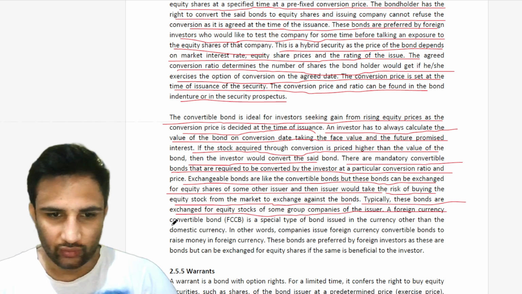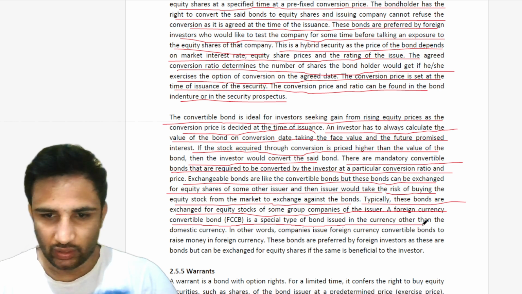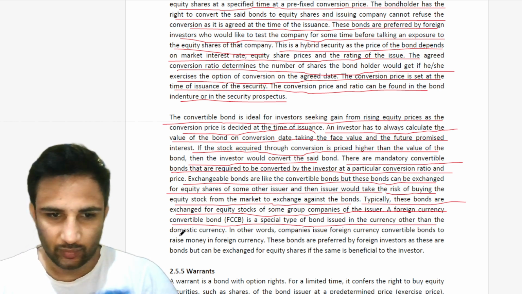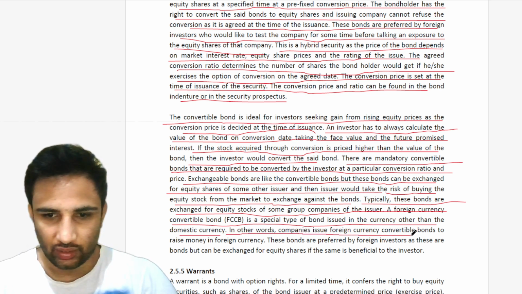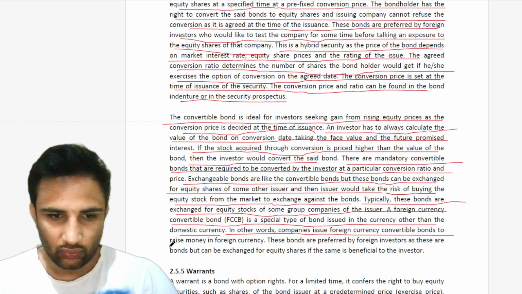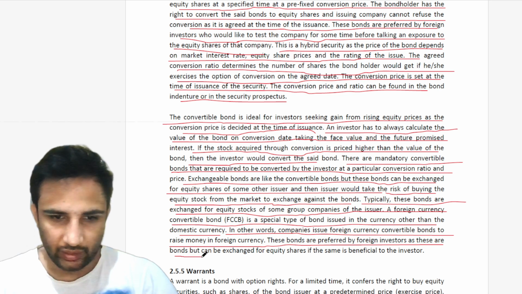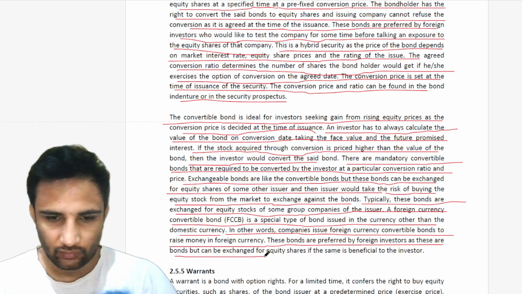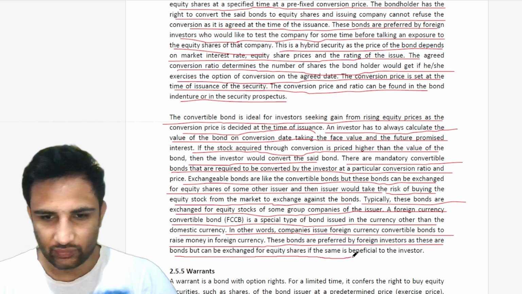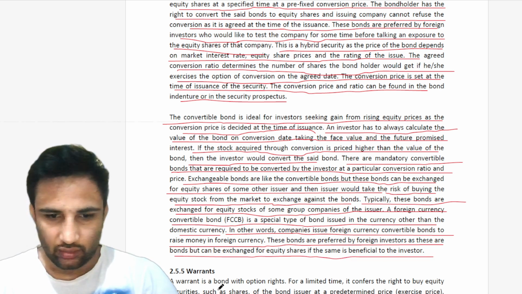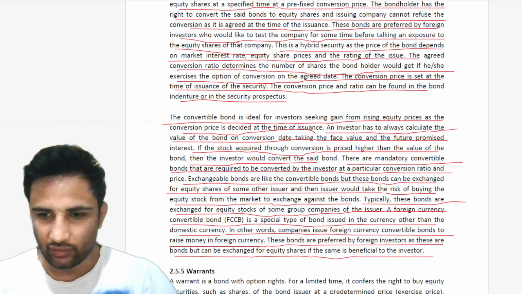A foreign currency convertible bond (FCCB) is a special type of bond issued in the currency other than the domestic currency. In other words, companies issue foreign currency convertible bonds to raise money in foreign currency. These bonds are preferred by foreign investors as these are bonds but can be exchanged for equity shares if the same is beneficial to the investor.